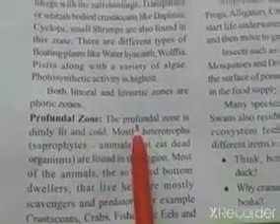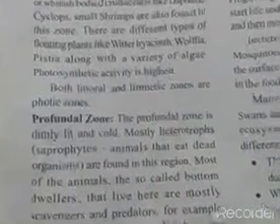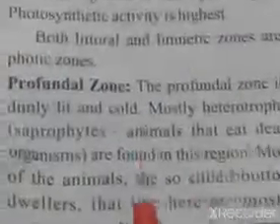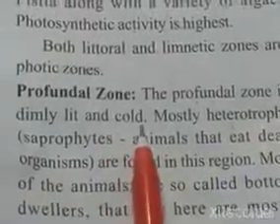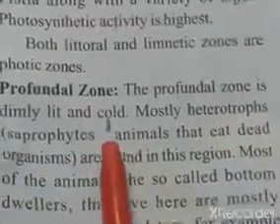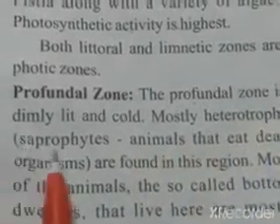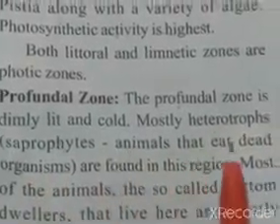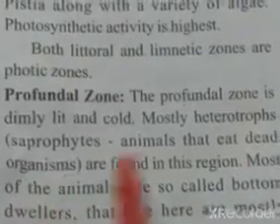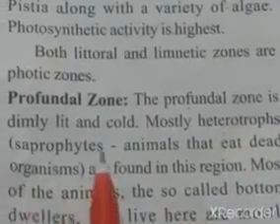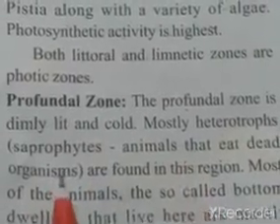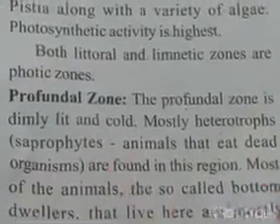Next, the profundal zone. It is the third zone in the freshwater ecosystem. The profundal zone is dimly lit and cold. Dimly lit means it receives only a very small portion of sunlight, and it is a very cold layer. Mostly heterotrophs, meaning saprophytes, animals that eat dead organisms. The animals which eat dead organisms are called saprophytes. So these saprophytes we can see in the profundal zone.